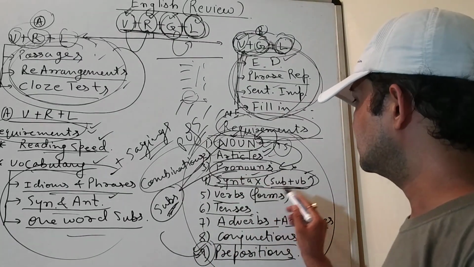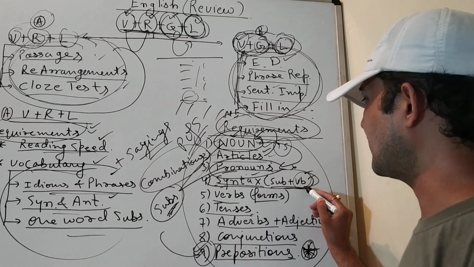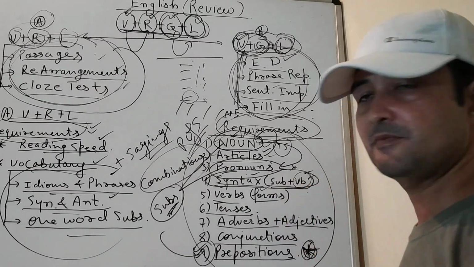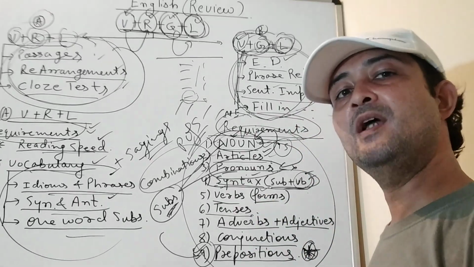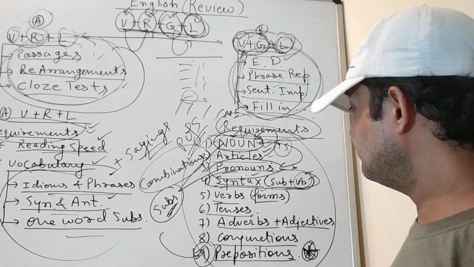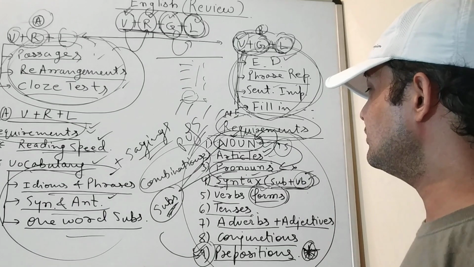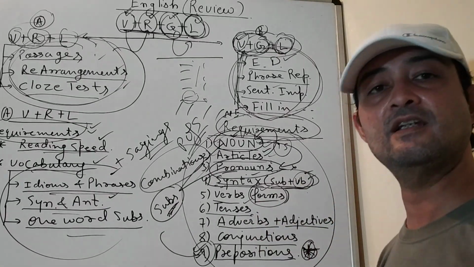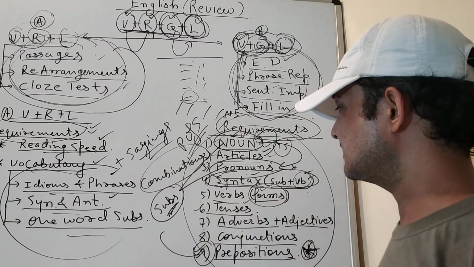After that, when we introduce verb as a singular or plural part, now comes the forms of verbs. Because when the forms of verbs change, the entire tense changes. If you do not understand the forms of verbs and their usage patterns, there would be no possibility of understanding tenses and their uses. After that, we go for tenses.